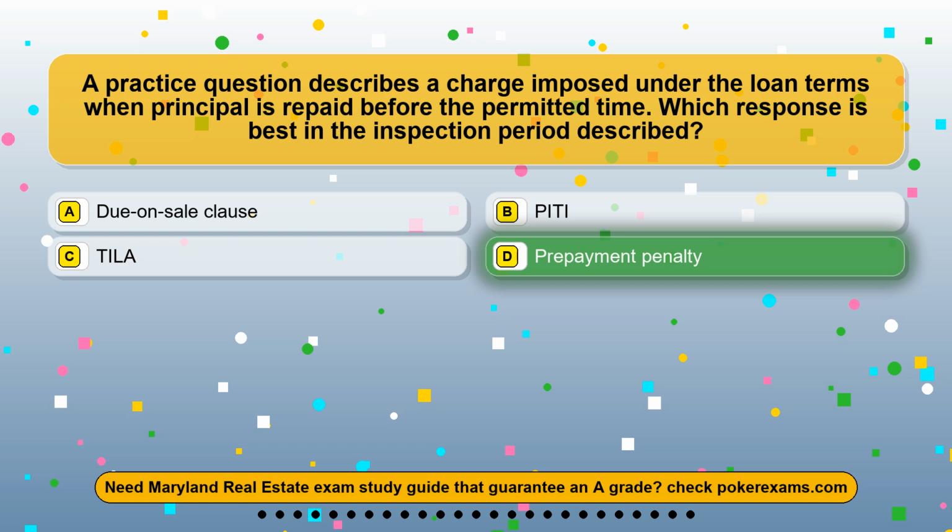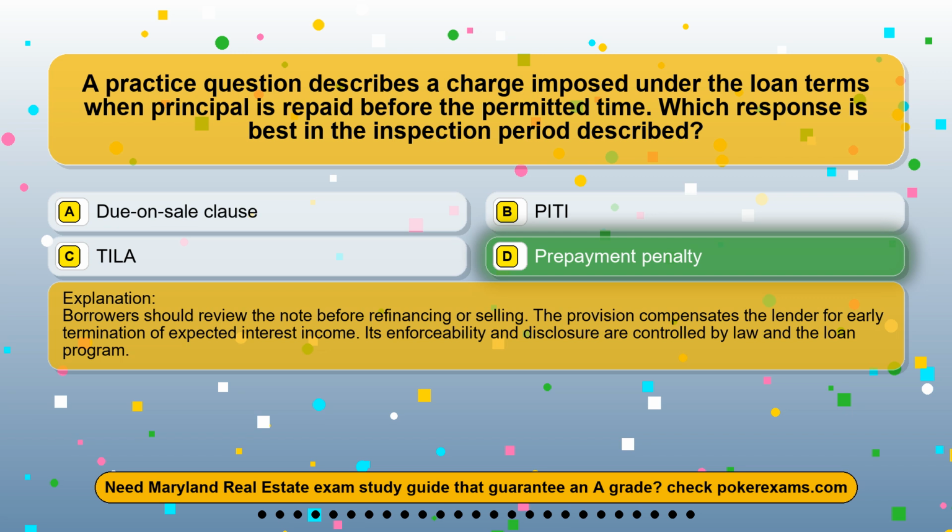The correct answer is option D, prepayment penalty. Borrowers should review the note before refinancing or selling. The provision compensates the lender for early termination of expected interest income. Its enforceability and disclosure are controlled by law and the loan program.